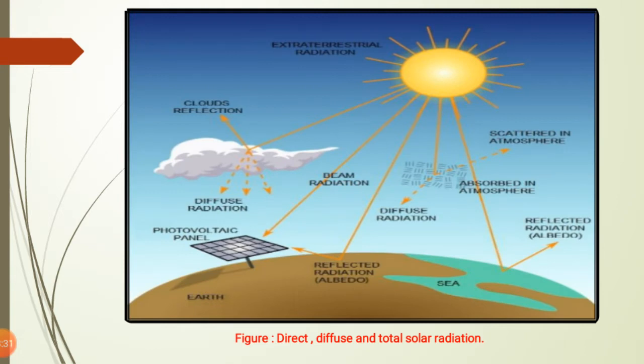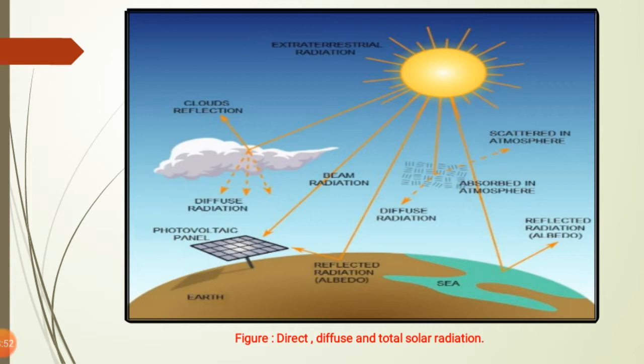Now this is the direct, diffuse and total radiation. From the sun, the rays which come directly to the earth's surface are known as the beam radiation. That means there is a photovoltaic panel, and on the panel there is a direct beam from the sun, and this is known as the beam radiation.